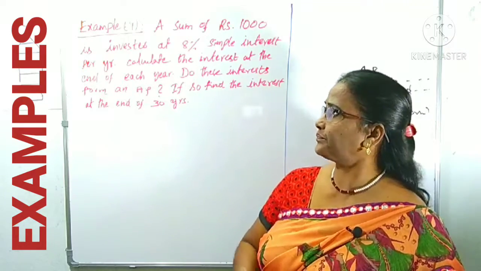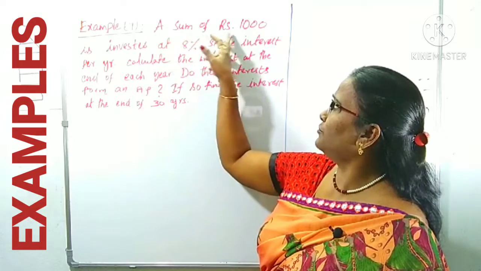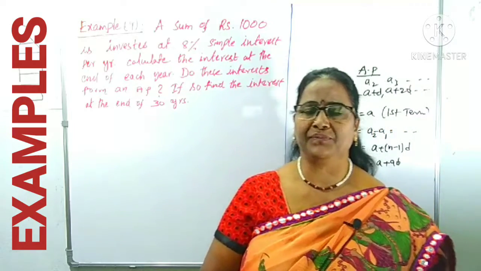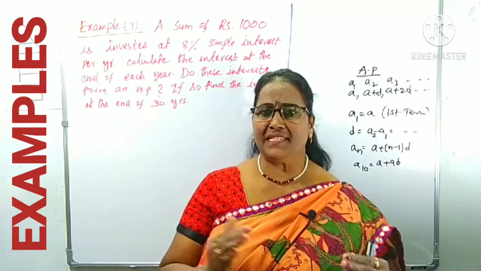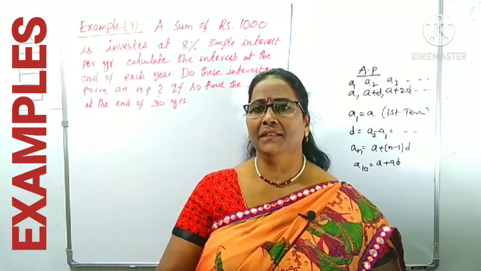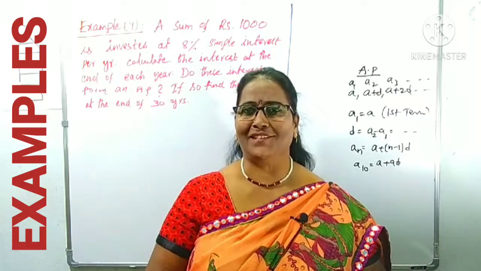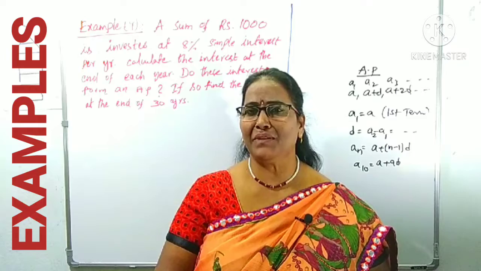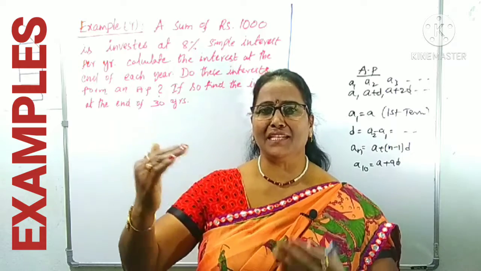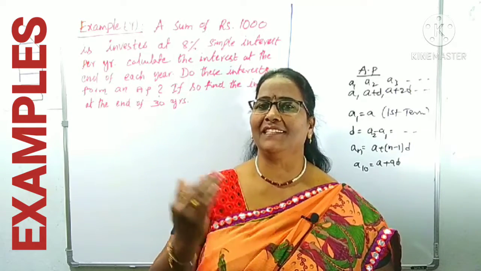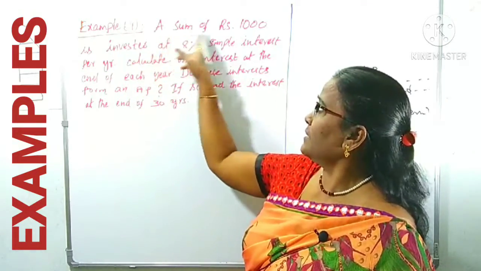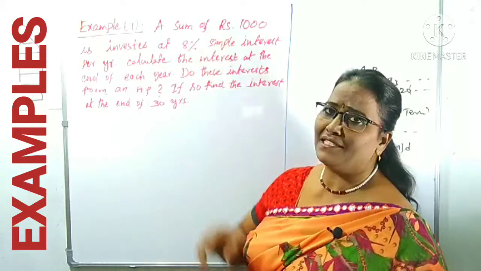In this example 9, what is the first sentence? A sum of ₹1,000 is invested at the 8% simple interest per year. A sum of the ₹1,000 invested. Generally for your future planning purpose, we are saving some money in banks, maybe in post offices, etc. So what is the purpose of saving the money? That is helpful for our future uses, as well as we can get some extra money. What we are getting as extra on investment, that is called as interest.